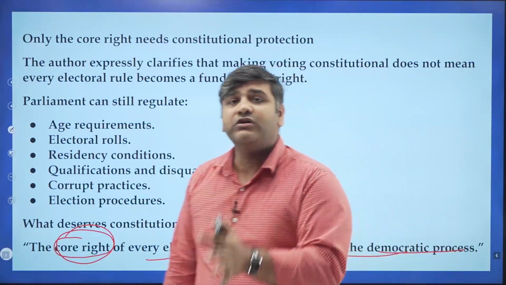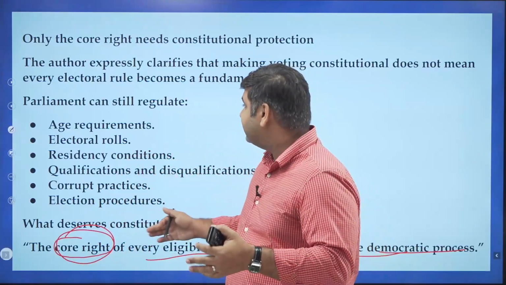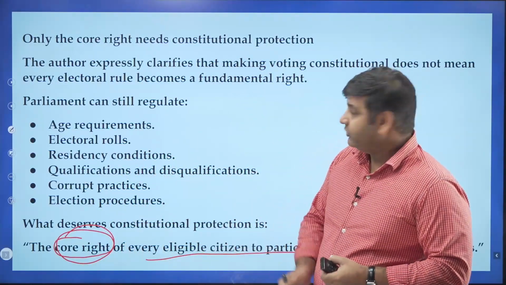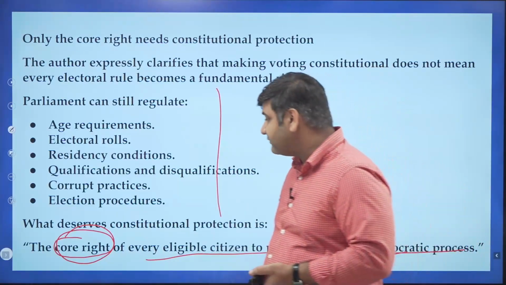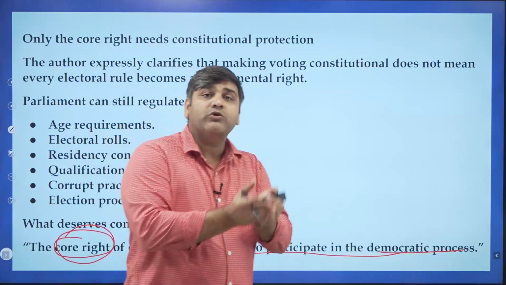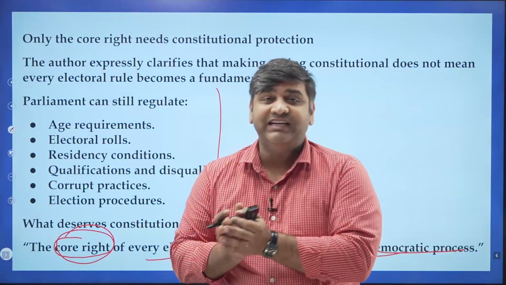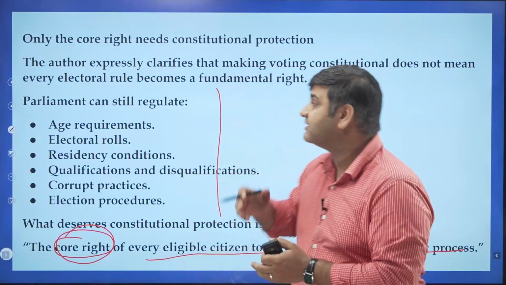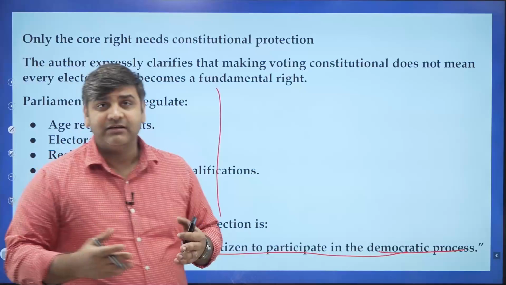That is what they want to be included under Part 3, to be made a fundamental right. Parliament can still go and regulate the age requirement, qualification, disqualification, procedures, other things. But that fundamental core thing, that a person's right to vote be recognized as a fundamental right, is the demand of many people coming from many quarters in the country.